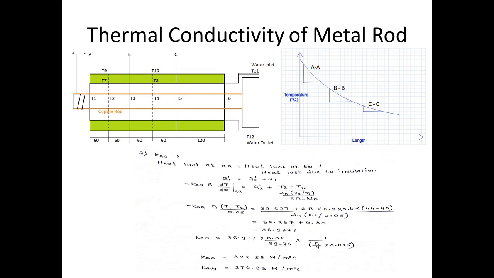After taking the average of thermal conductivity at all the positions of the metal rod, we get the average thermal conductivity of the metal rod is equal to 270.33 watt per meter degree Celsius.